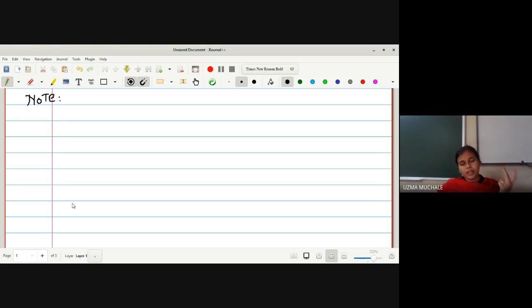Topology we have defined with the help of three things: the open set, the neighborhood, and also the closed set. But generally in the whole paper for topology, we are going to assume tau as the collection of all the open sets.